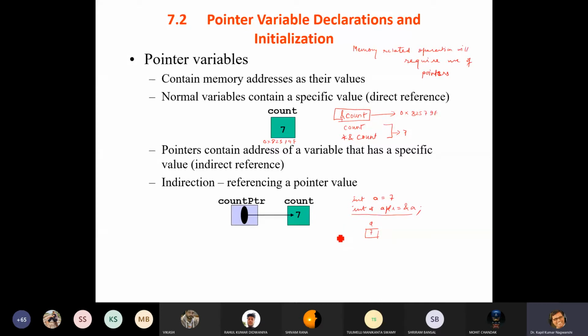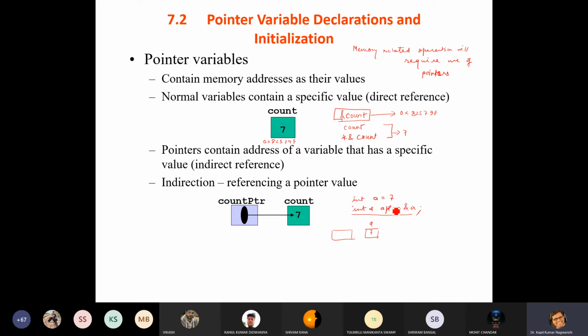This pointer is of type integer. Whenever we declare a pointer of type integer, it will point to any integer variable. If the pointer uses float kind of thing, then it will point to nothing.